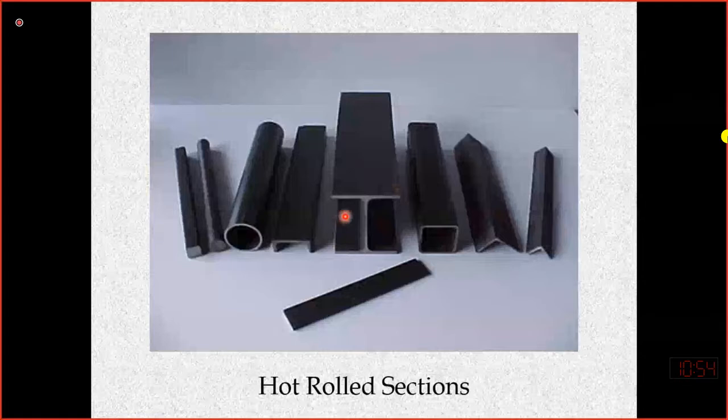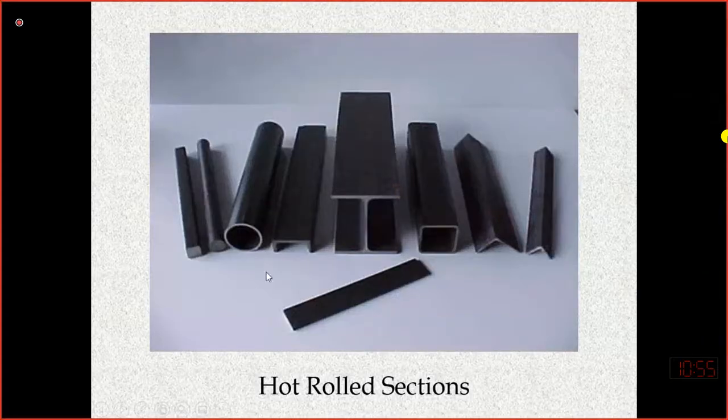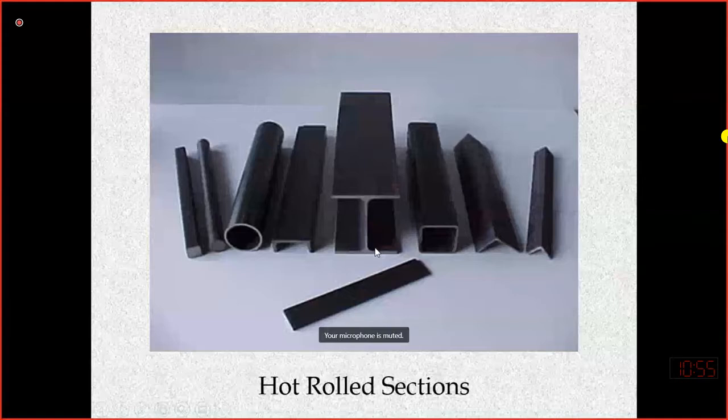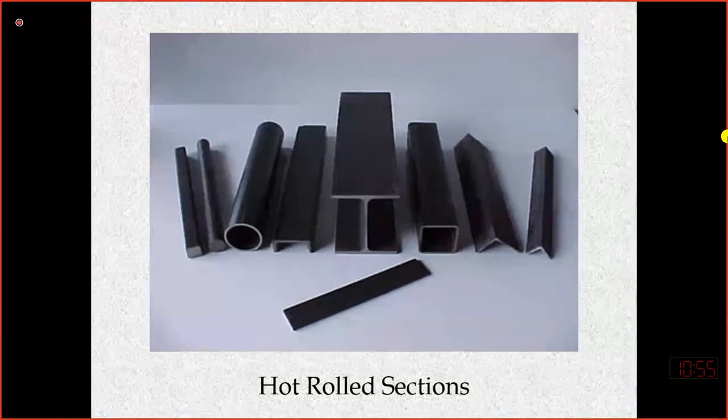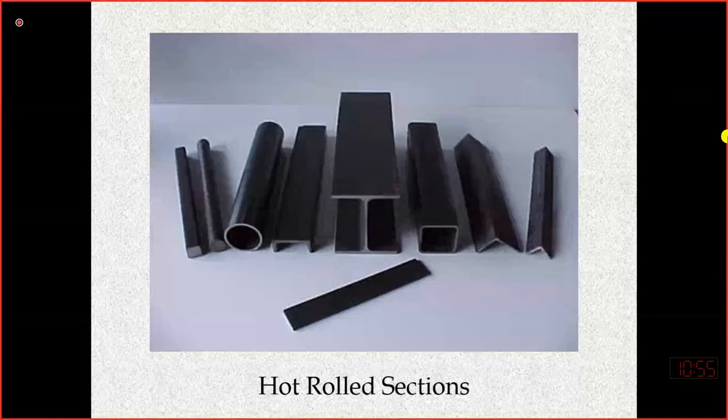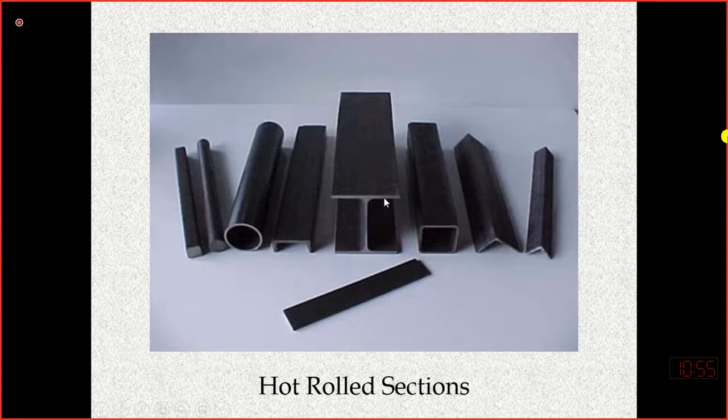For example, in this slide, you are seeing that there are different types of sections which are available in the market. Number one is the hot rolled section. Why are they called hot rolled? Actually, they are made in molten form. We have a steel which is called billet steel, or maybe it might be scrap. They melt this steel and put it in the mold. When they pour the molten steel into the mold and it becomes hardened, we attain this type of shape. So these shapes are attained in the hot state from the molten steel. So we can make any desirable shape.